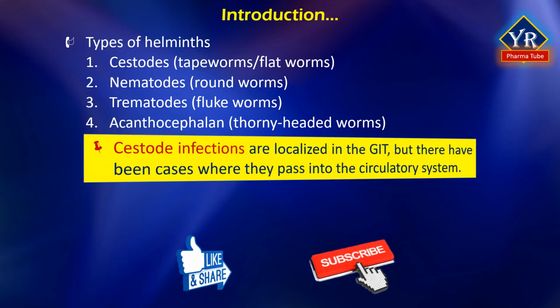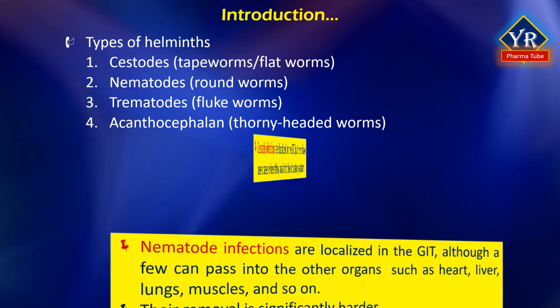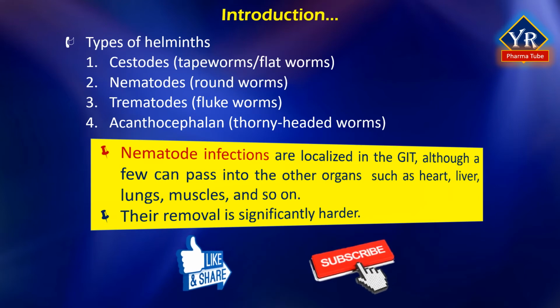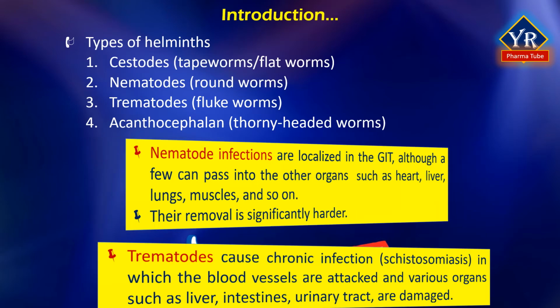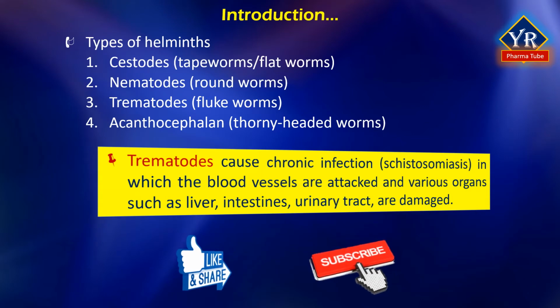Cestode infections are usually localized in the gastrointestinal tract, but there are certain cases where they pass into the circulatory system. Nematode infections are localized in the gastrointestinal tract, although a few of them can pass into other organs including the heart, liver, lungs, muscles, and so on, from which removal is significantly harder. Trematodes can cause a chronic infection called schistosomiasis, in which the blood vessels are attacked and various organ structures such as the liver, intestines, and urinary tract are damaged.